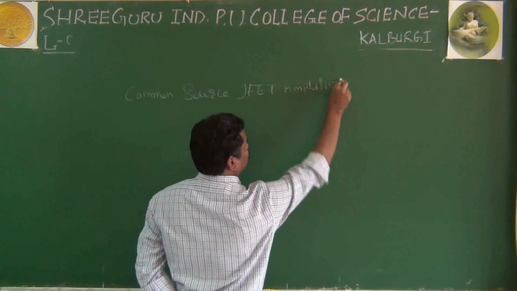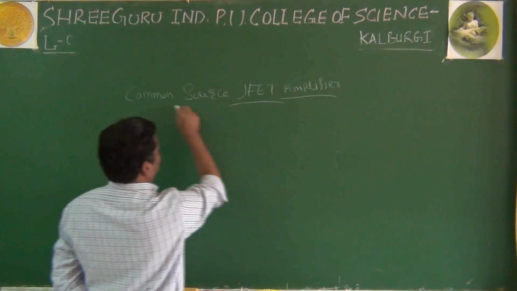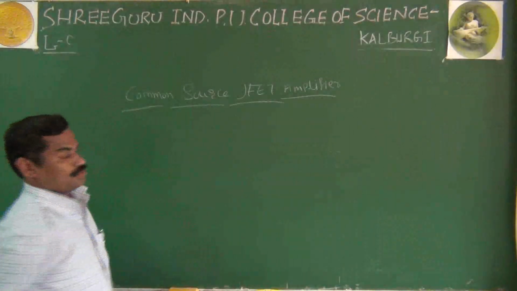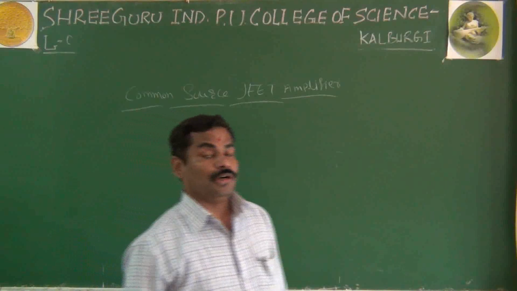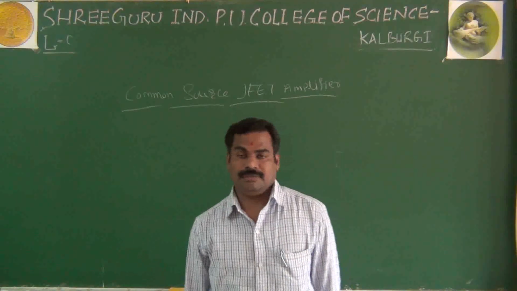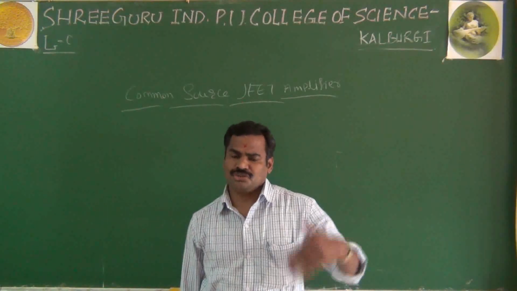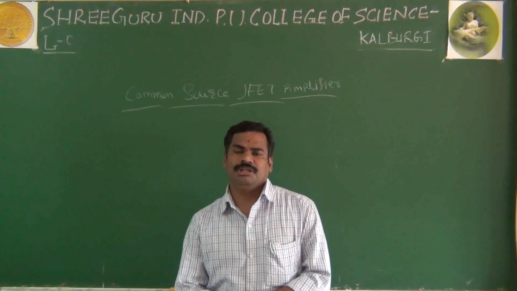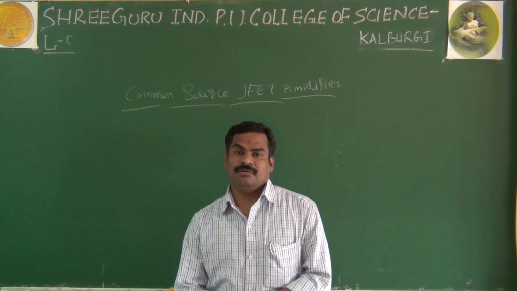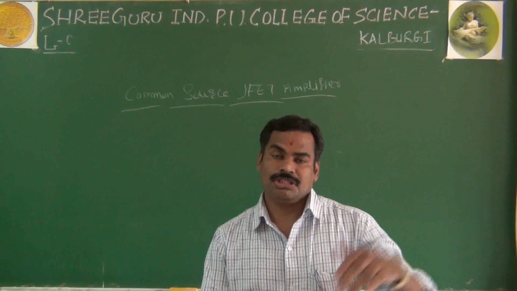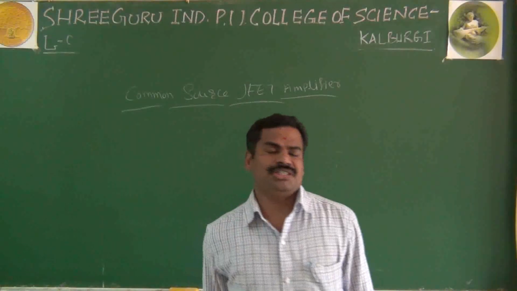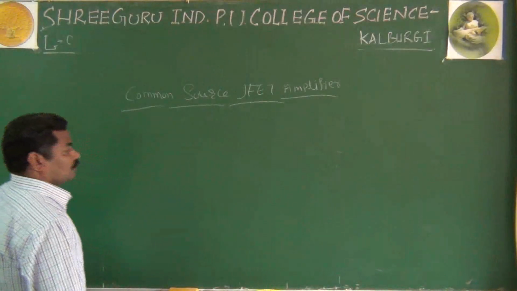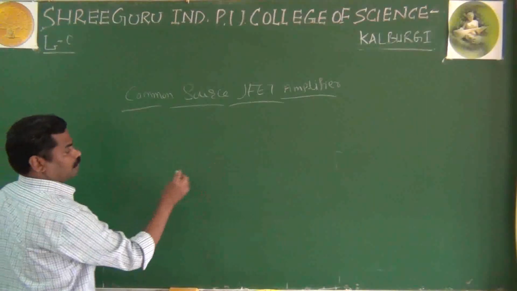Look here, it is also an important 5-mark question. They may ask you to explain the construction and working of the common source JFET amplifier. As I said, it is similar to your common emitter transistor amplifier. The only thing is that in place of the BJT transistor you are using the JFET. The remaining is similar, yes, you are using the same voltage divider biasing.